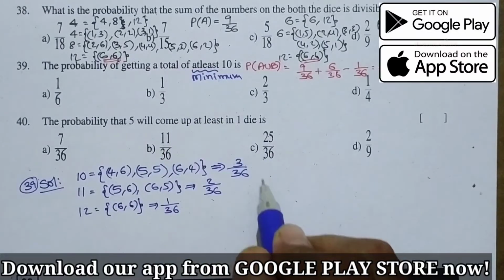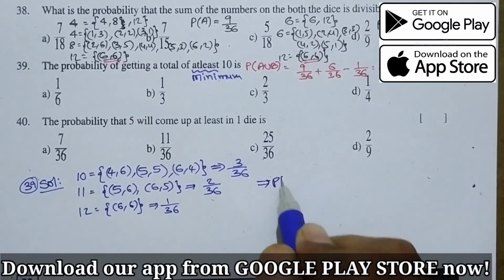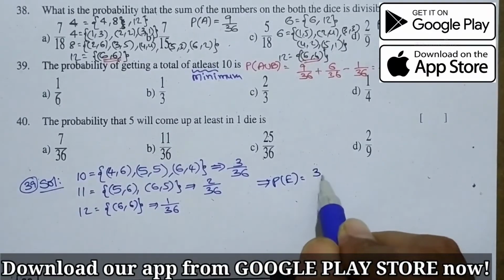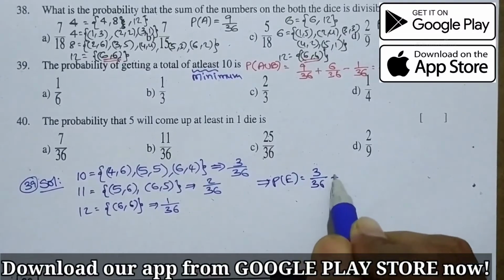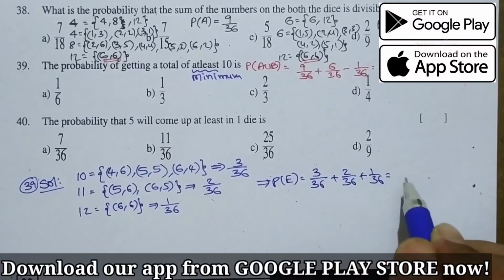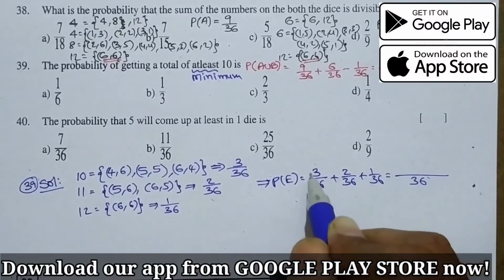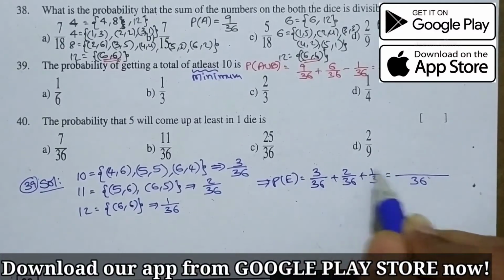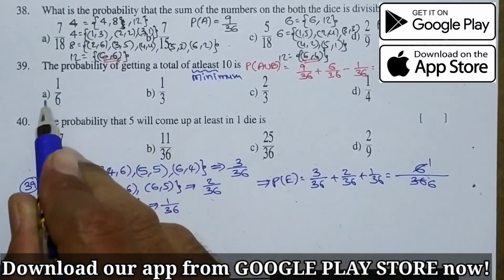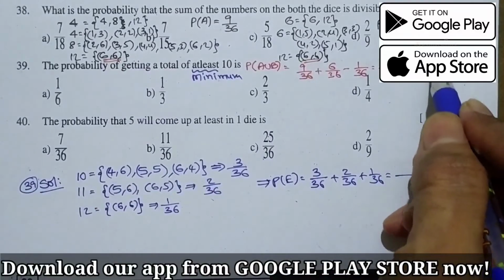Therefore the required probability is 3 by 36 plus 2 by 36 plus 1 by 36. Taking 36 as the LCM, 3 plus 2 plus 1 is 6, 6 by 36. 6 ones are 6, 6 sixes are 36. So 1 by 6 is the final answer. So option A is the right answer.